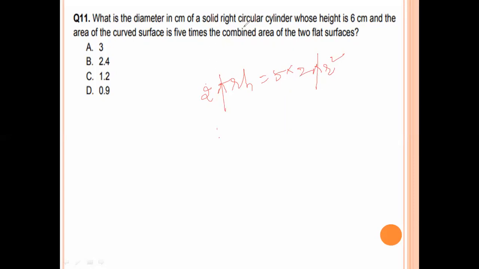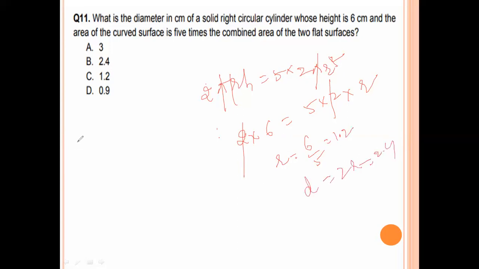The diameter in centimeter of the circular cylinder whose height is 6 centimeters. So 1 r gets cancelled here. 2 into h equal to 5 into 2 into r. 2 gets cancelled. Now r equal to 6 by 5, 1.2. Here diameter means 2r. 2r value is 2.4. Option number B is the right answer.